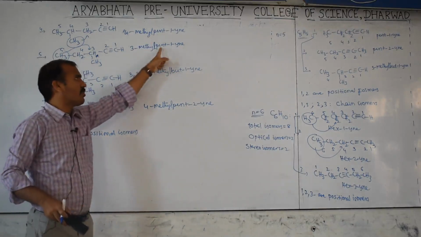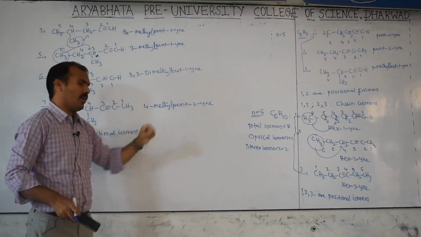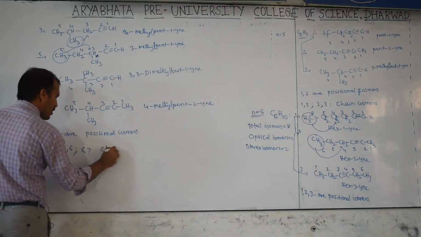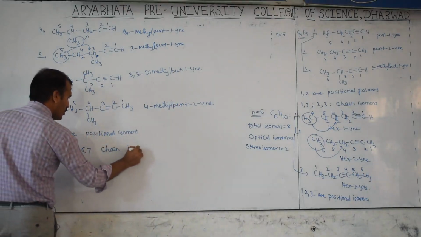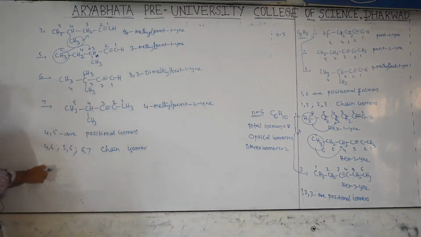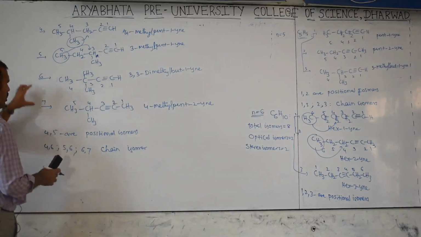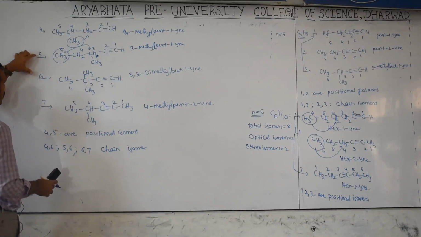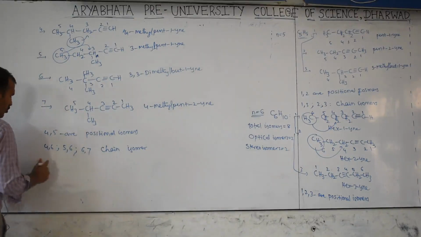And 5 and 6, observe, pent, but. Here but, pent. So the root words are different, meaning these are which type of isomer? All these are chain isomers. Now you can consider these two, 6 and 7 over. Then 5 and 7 or 4 and 7, consider.